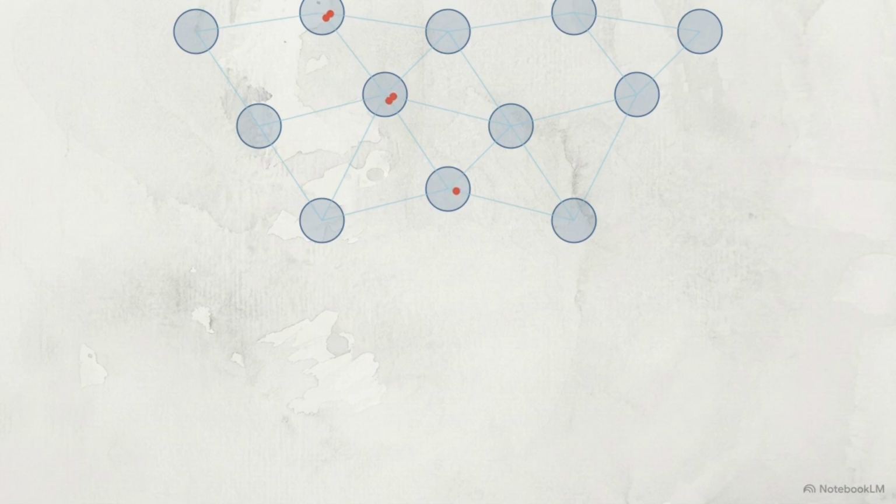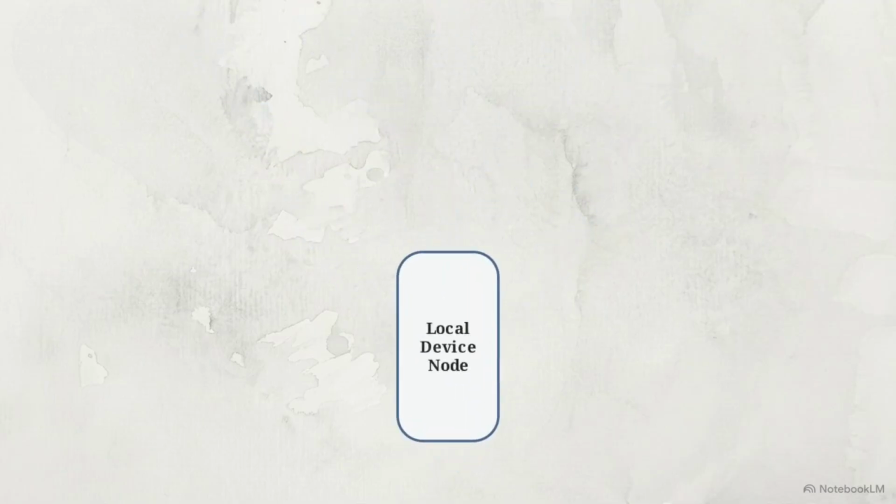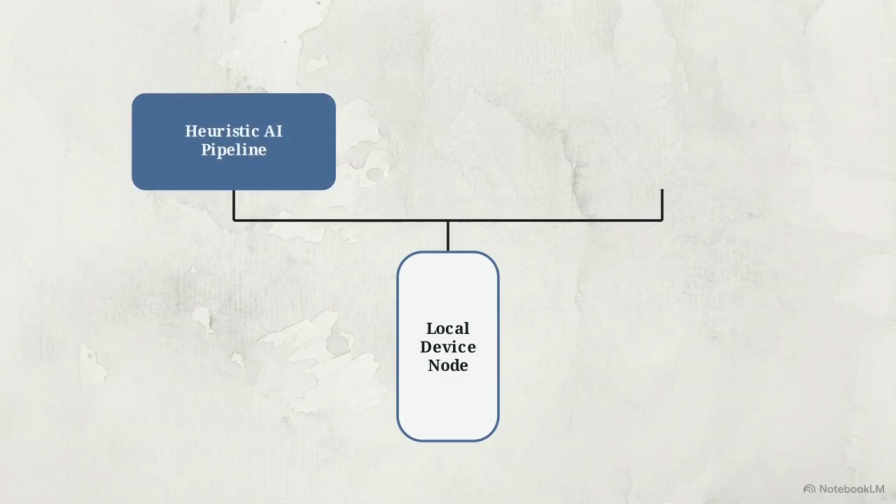To guarantee privacy, heavy threat intelligence processing must move out of centralized cloud clusters and shrink down to execute entirely within isolated local hardware. To solve this constraint, Android relies on a bifurcated defense matrix. Here, the local device node splits into two branches, a heuristic AI pipeline on one side and a deterministic OS tracking system on the other.